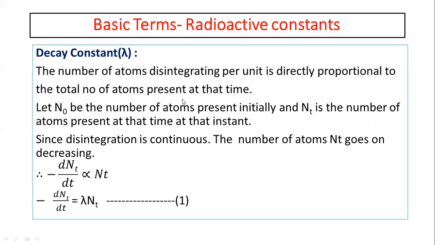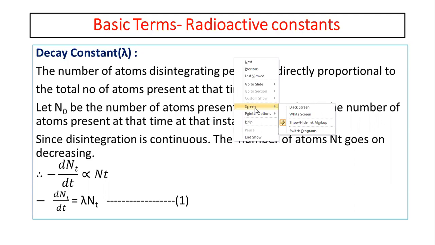Now we know that radioactivity is a spontaneous disintegration of unstable elements. Generally, those elements which are unstable have a higher atomic number, greater than 82.